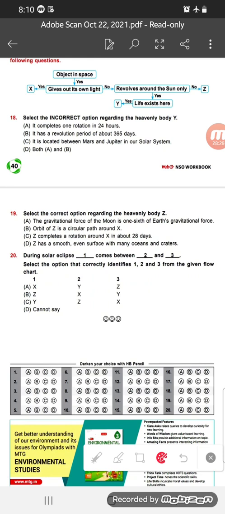Now select the incorrect option regarding the heavenly body Z. The gravitational force of the moon is 1/6 of the earth gravitational force. Yes, it is right. So A is the correct option for the moon. Orbit of Z is circular path around X. No, it is not. Z completes rotation around X in about 28 days. No. So for question number 19, option number A is the right answer.